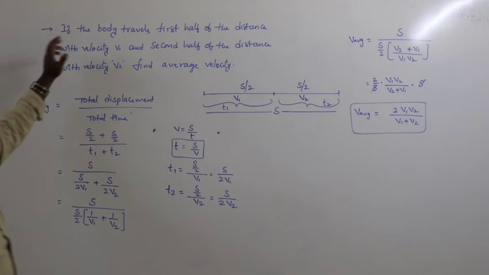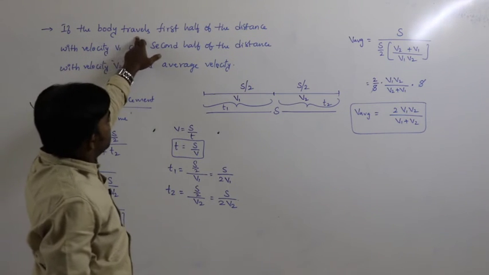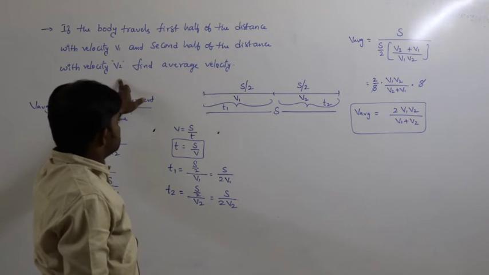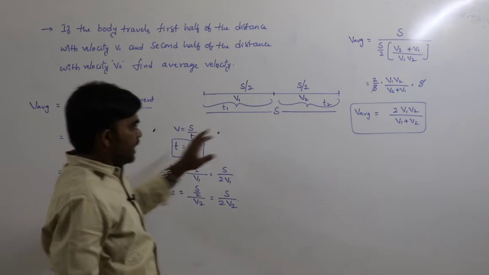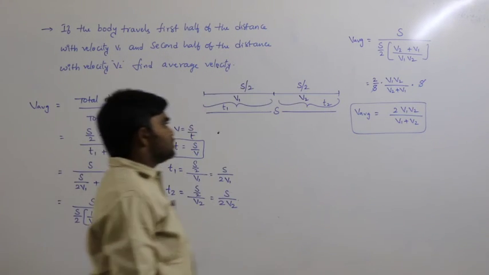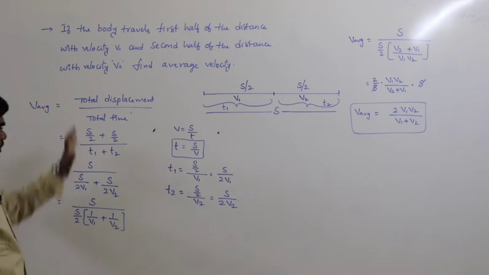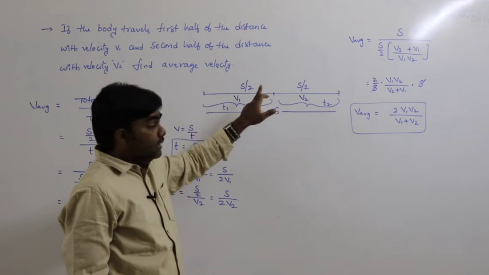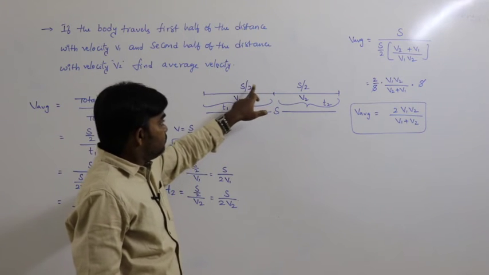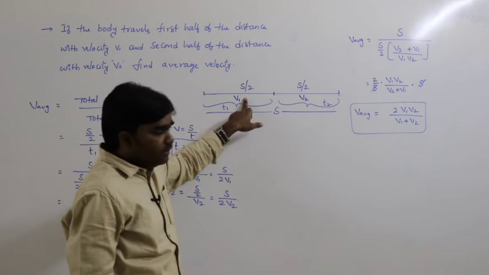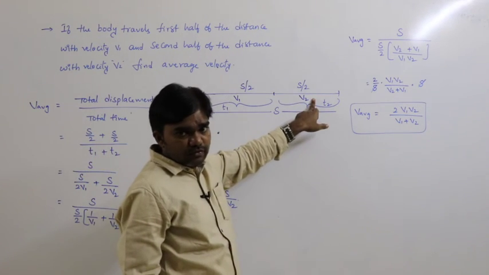So the condition is, if the body travels the first half of the distance with velocity v1 and the second half of the distance with velocity v2, the average velocity can be written as 2 v1 v2 by v1 plus v2. So the condition is simply the distance divides into two parts. First half, second half. First half travels with velocity v1 and second half travels with velocity v2.